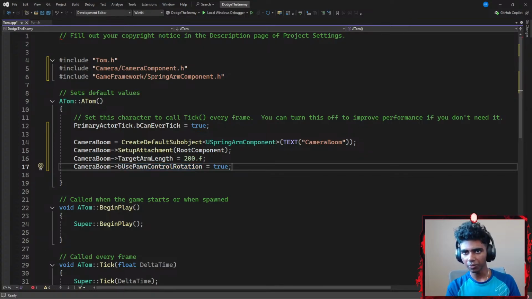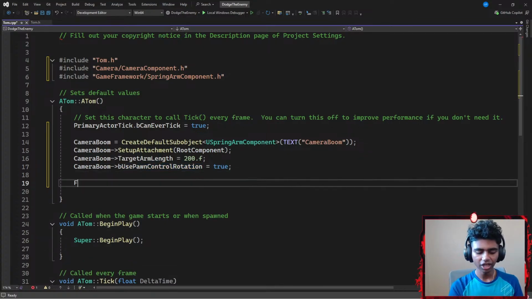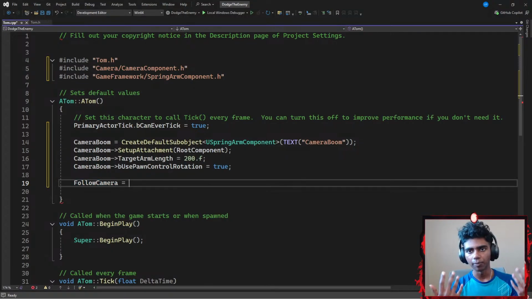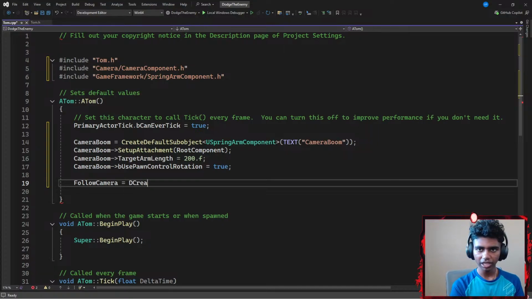Okay, and then once I'm done with this, I'm gonna go ahead and create another default subobject for my follow camera, which is my camera component, because there are two things that I really want to construct in my Unreal Engine. So I'm gonna go with something like CreateDefaultSubobject.